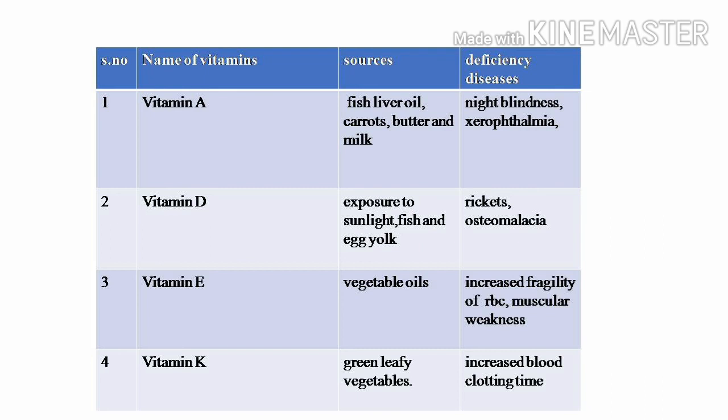Next vitamin is vitamin D. The prime sources of vitamin D are exposure to sunlight, fish and egg yolk. Deficiency diseases caused are rickets and osteomalacia. Next vitamin is vitamin E. Vitamin E is majorly present in vegetable oils. Deficiency of vitamin E may cause increased fragility of RBC and muscular weakness.